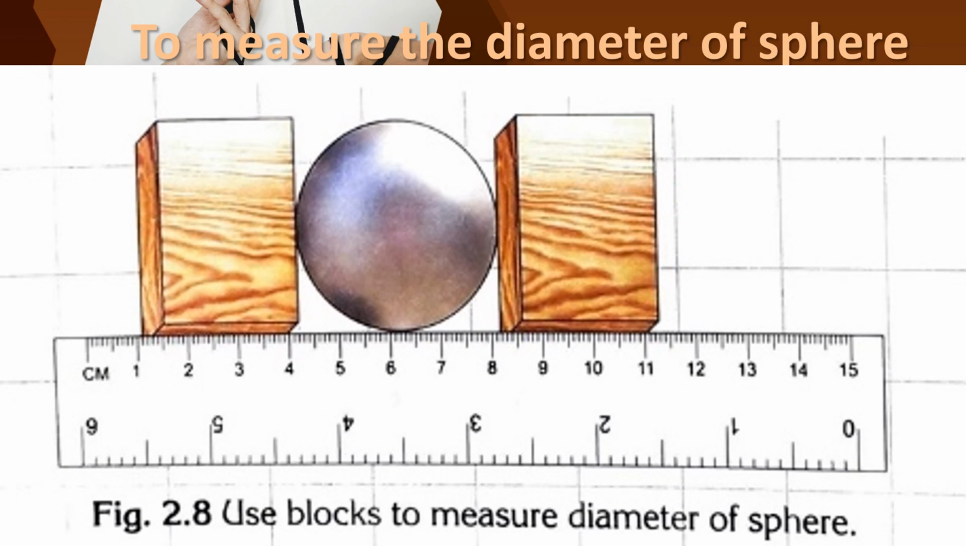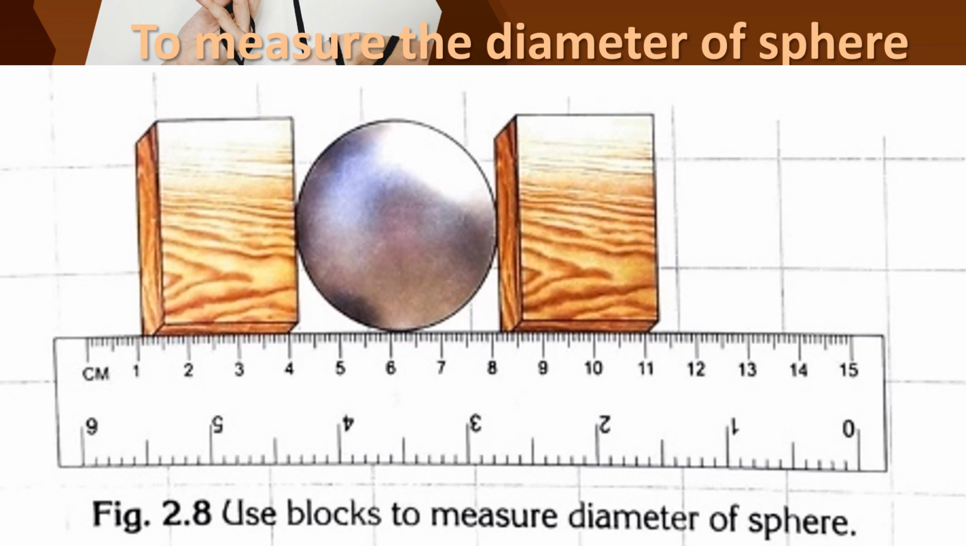Okay children, you should place the sphere in between the 2 wooden blocks. As you can see in the image, you should fix the sphere in between the 2 wooden blocks. And then keep the scale as shown in the figure. You are going to fix the sphere in between those 2 wooden blocks, and then you should fix the scale below that.